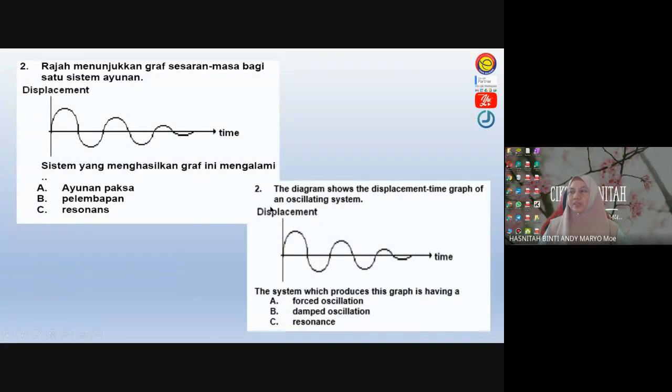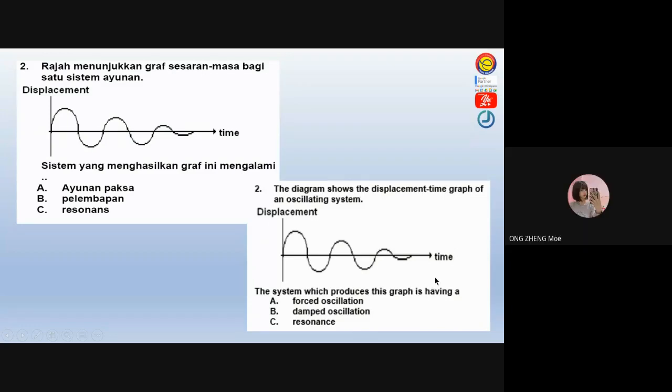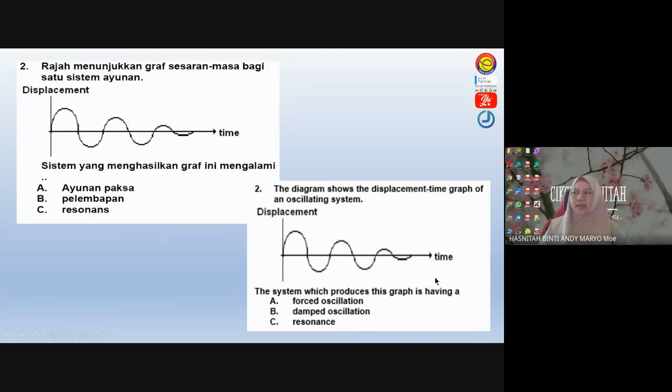Okay, and then second question. Okay, look at the question in English down there. The diagram shows the displacement time graph of an oscillating system. Okay, this is the displacement against time. The system which produced this graph is having a damped oscillations. It is damped oscillation. Okay, damped oscillation. What will be the graph if it's undergo forced oscillation?